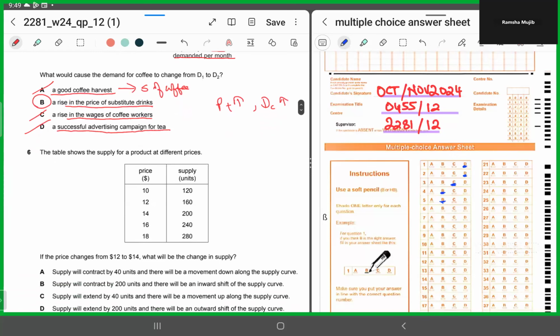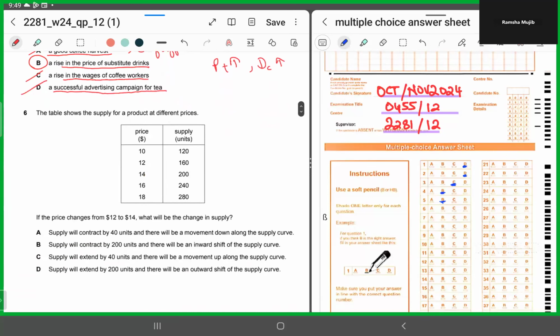Number 6. Number 6 displays us a what? It's a supply schedule, right? Now they've listed the supply for a product at different prices. When it was $10, the supply was 120. When it was $12, the supply rose to 160. When it was $14, the supply was 200.